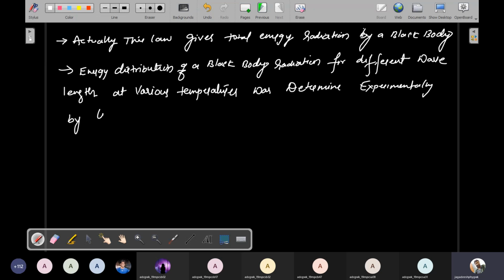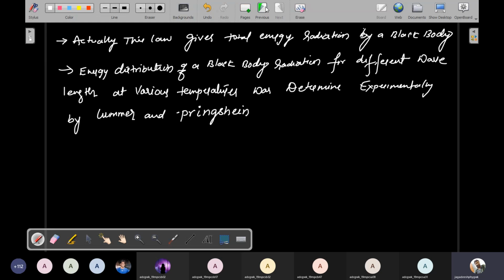It was determined experimentally by Lummer and Pringsheim. Pringsheim, the Z is silent. Pringsheim is a Chinese scientist actually. Lummer is a German scientist actually. So the energy distribution of a black body radiation for different wavelengths at various temperatures was first determined experimentally by Lummer and Pringsheim.